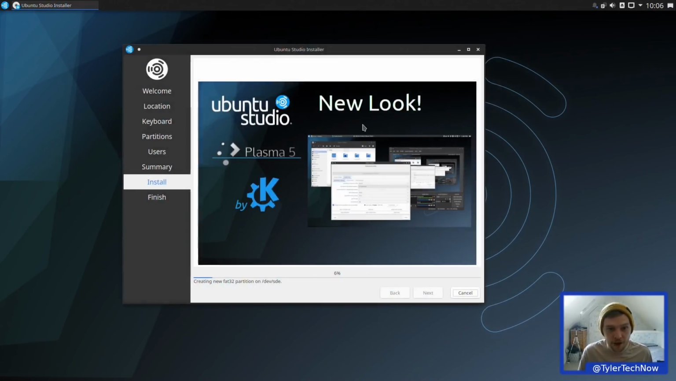And as you can see, the new look, KDE Plasma 5. So we're going to get into all of this once it's installed. So I'm going to pause the video here and we'll be back booting off disk.